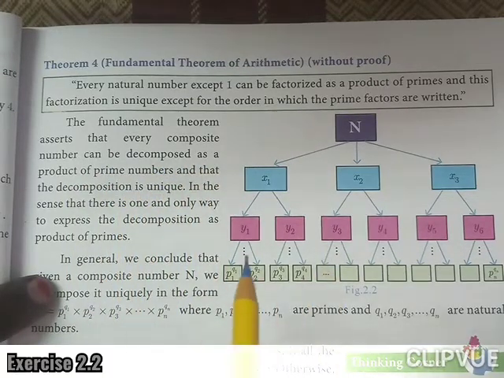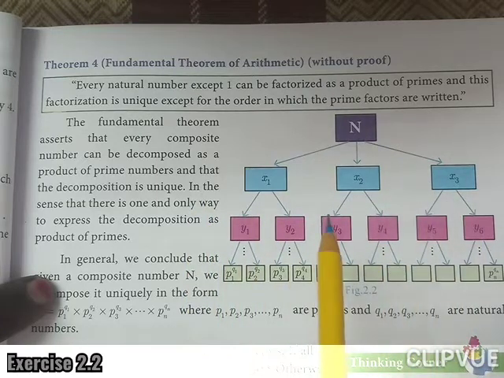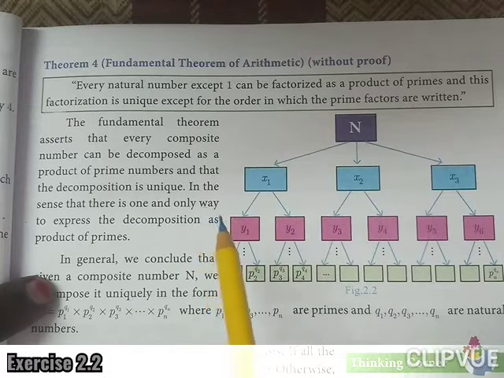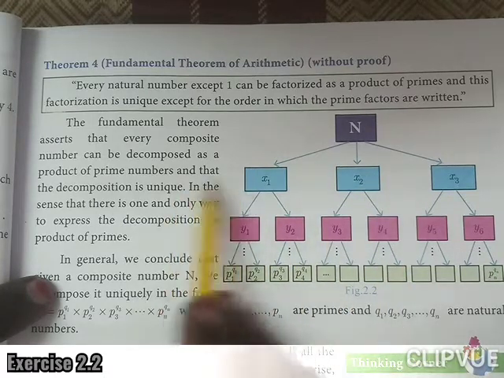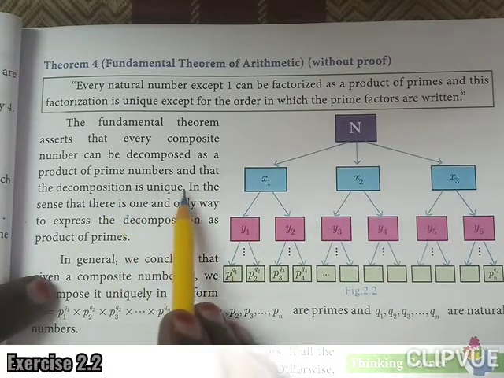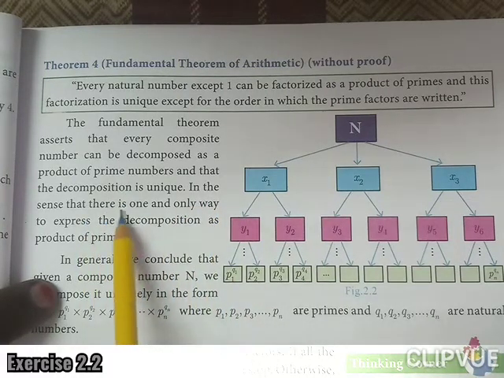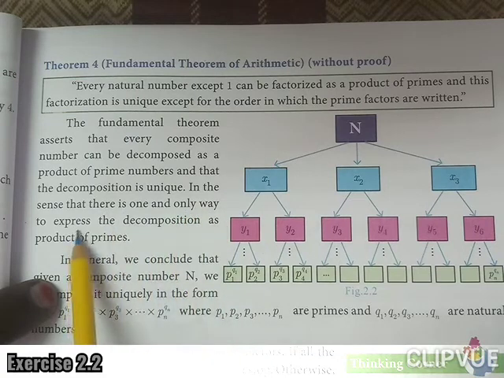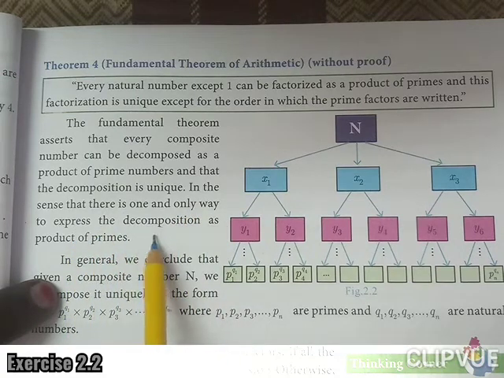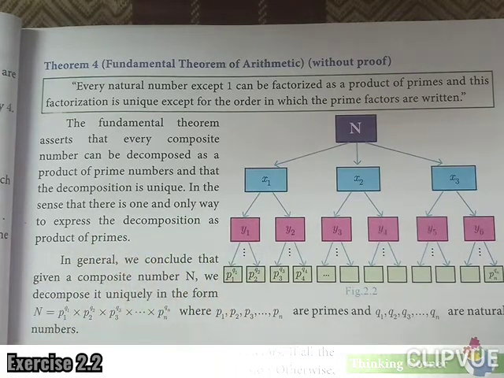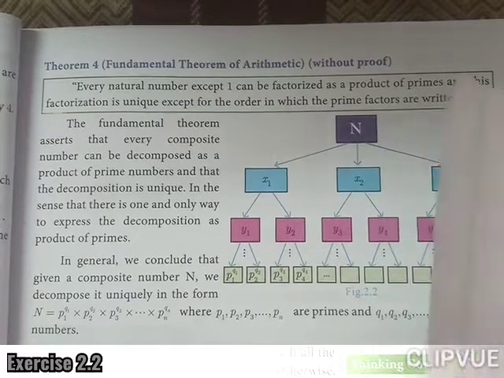I have given the example 16. It can be expressed as a product of prime numbers, and the decomposition is unique in the sense that there is one and only one way to express it as a product of primes.